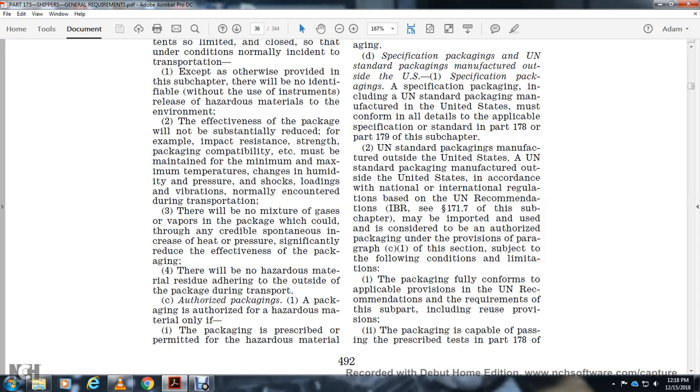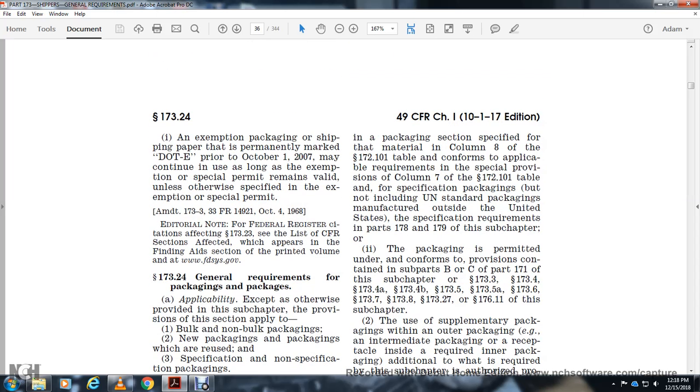Authorized packaging: a hazardous material may be transported only if the packaging is prescribed and permitted for that hazardous material in Column 8 of the 172.101 table, conforms to the applicable requirements of the special provisions in Column 7 of the 172.101 table, and is a specification packaging, but not including UN standard packaging manufactured outside the United States, meeting the specification requirements of Parts 178 and 179 of the subchapter. The packaging is also permitted if it conforms to the provisions contained in Parts B and C of Part 171, Subchapter 173.3, 173.4, 173.4a, 173.4b, 173.5, 173.5a, 173.6, 173.7, 173.8, 173.27, and 176.11 of the subchapter.